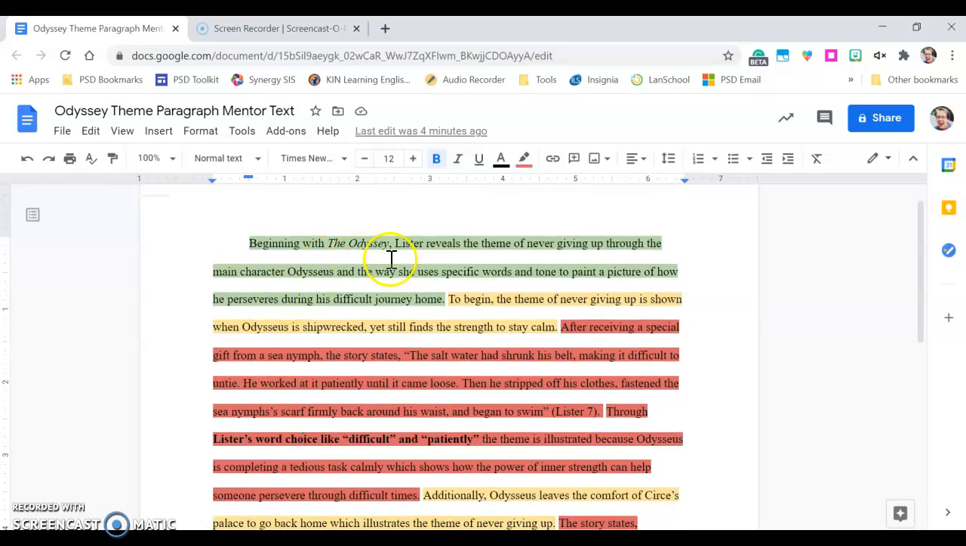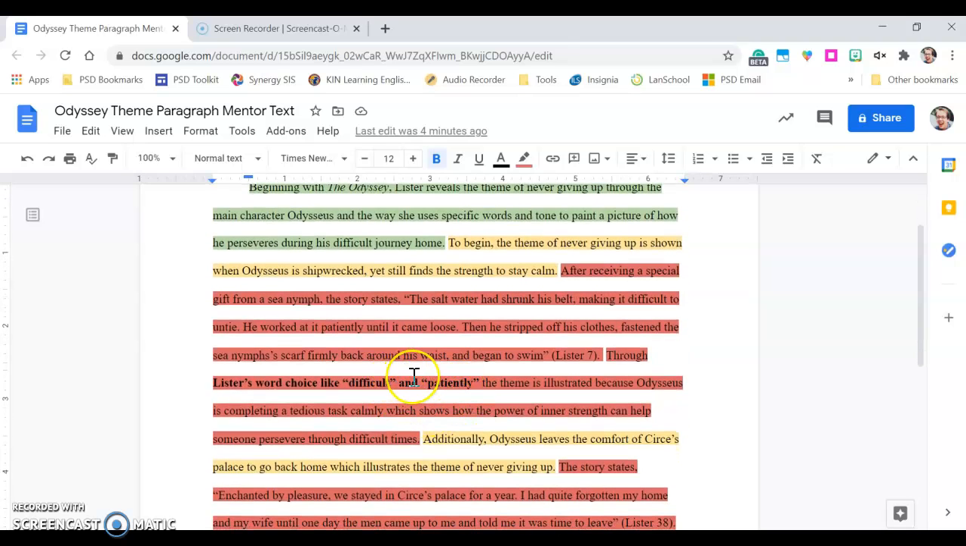So I've pulled up the Odyssey body paragraph from the mentor text essay to take a look at how this body paragraph does that. And I've bolded the specific parts where that happens.